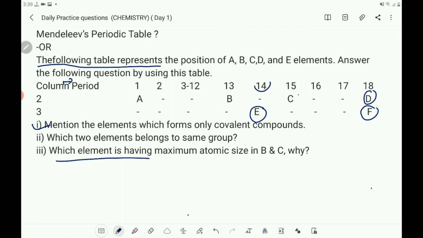Next, which element is having maximum atomic size in B and C?